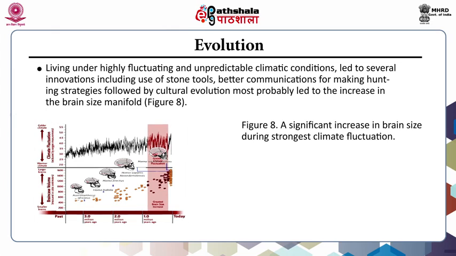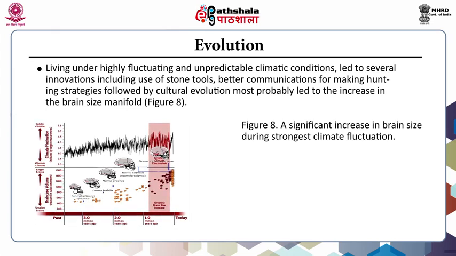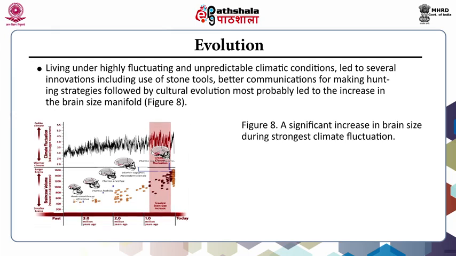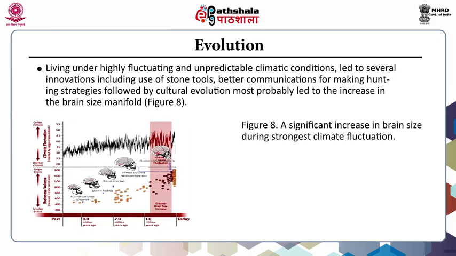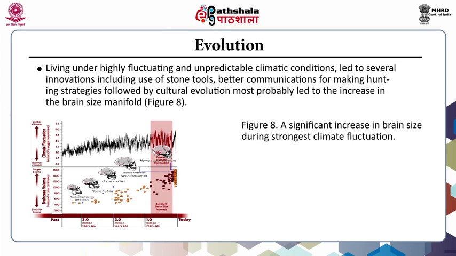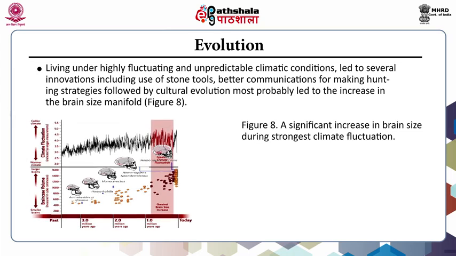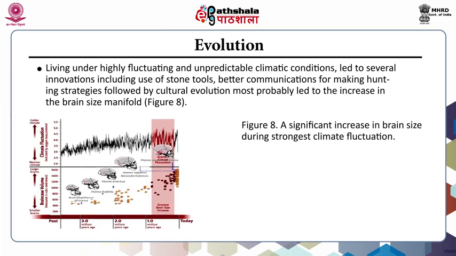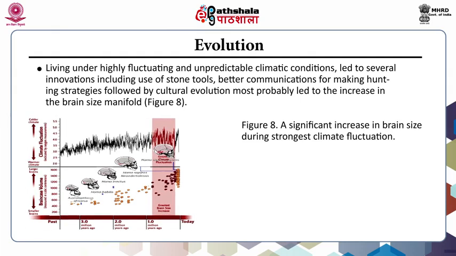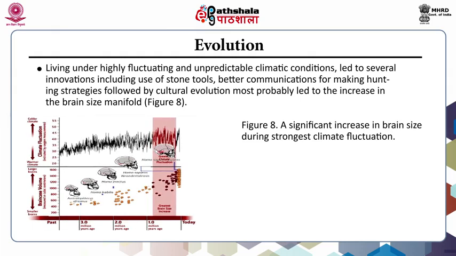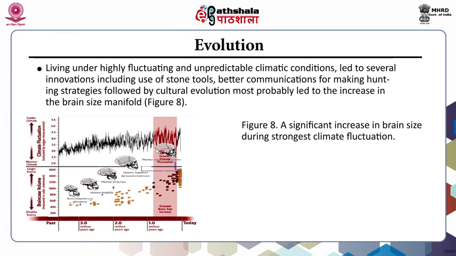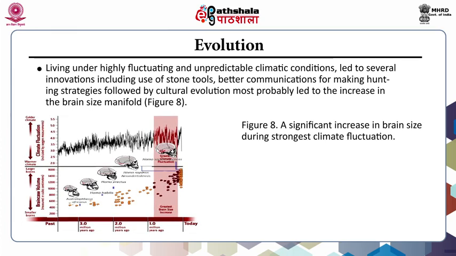Now, this is a very interesting figure. Living under highly fluctuating and unpredictable climatic conditions led to several innovations, including use of stone tools, better communication for making hunting strategies, followed by cultural evolution, most probably led to the increase in the brain size manifold. Let you have a look at this figure.